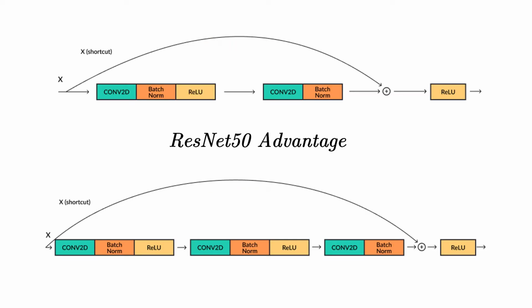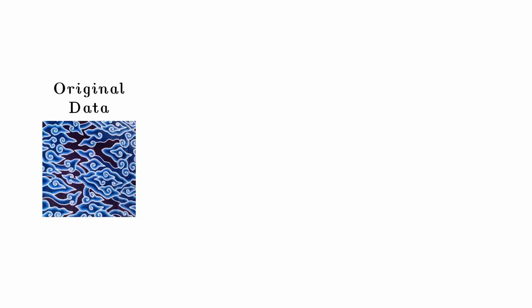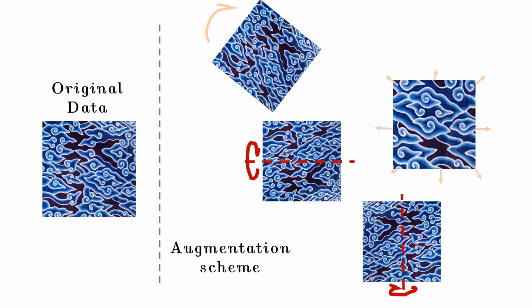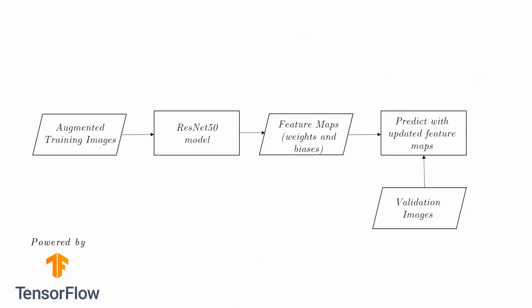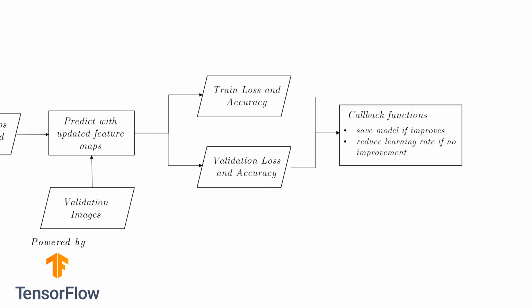We trained a custom ResNet50 model, which is an improved version of the classic convolutional neural network, to classify our data. First, we augment our data to get more variation and to prevent overfitting. Then we train the model, test the model, and review our model. To get the best model, we experiment with the learning rate. We save the weights of our best model by looking at the validation accuracy.